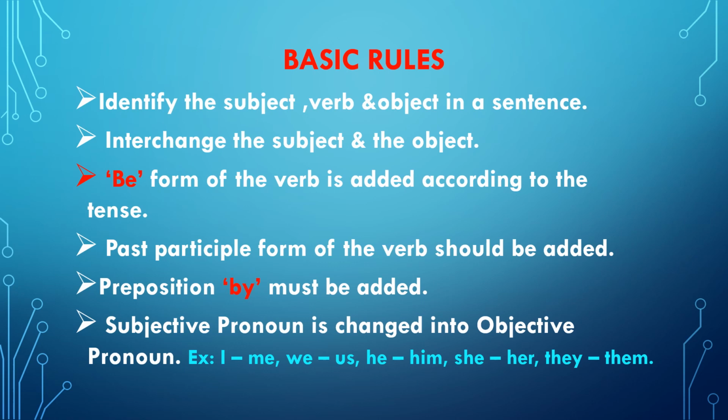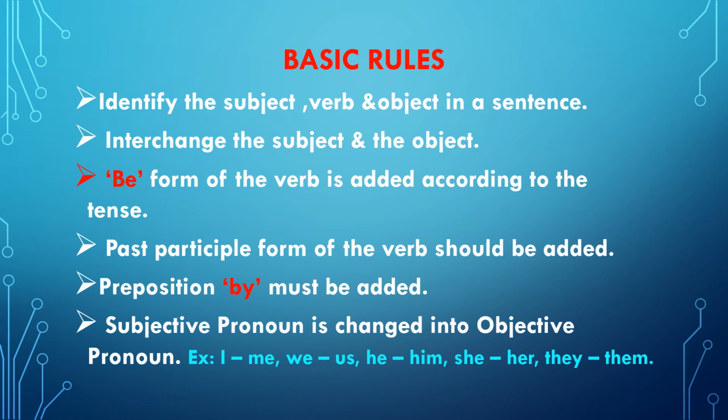Wrote is past tense, so we make use of the auxiliary verb be form, that is was. A letter was. For write, wrote, the past participle is written. A letter was written. Then the pronoun I in the active voice is changed into me in passive voice. That means a letter was written by me. So I is changed into me.